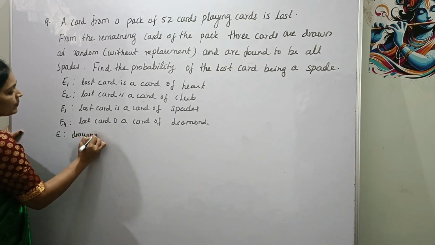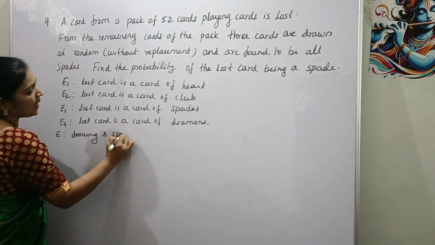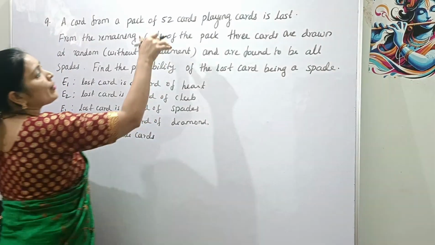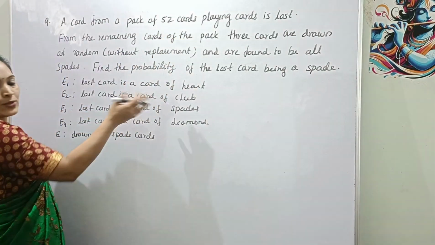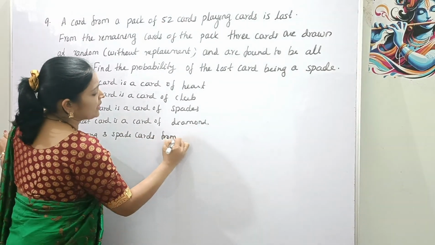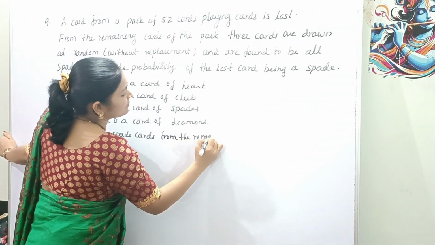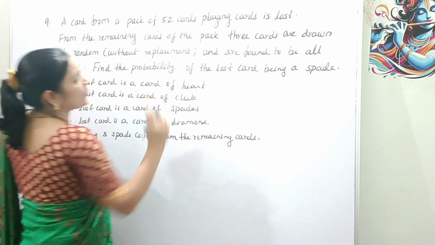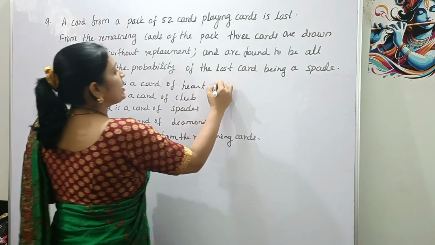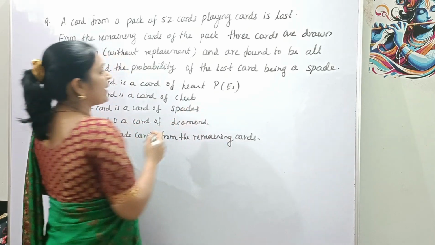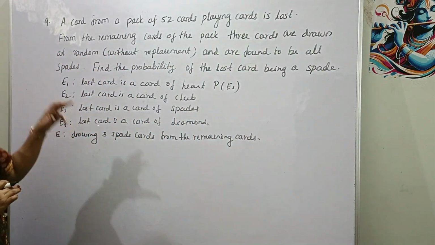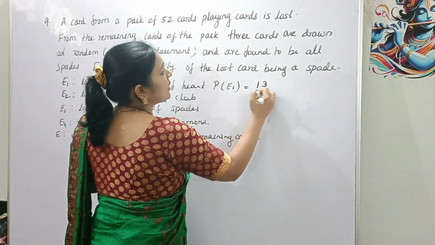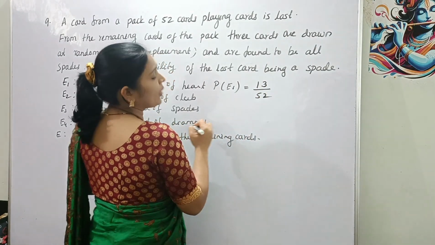drawing 3 spade cards from the remaining cards, okay? Now let's write probability of E1. There are 13 heart cards, right? So 13 divided by 52, okay?